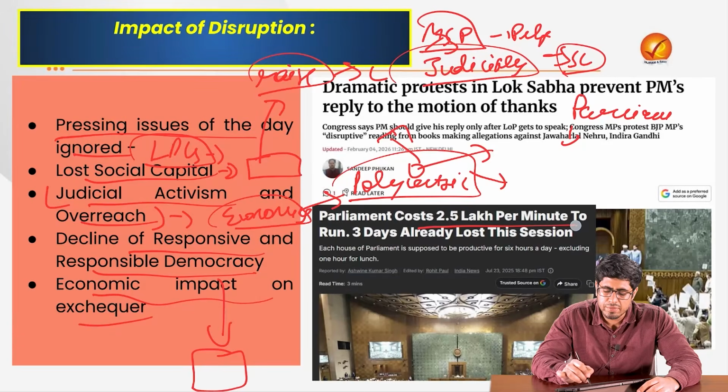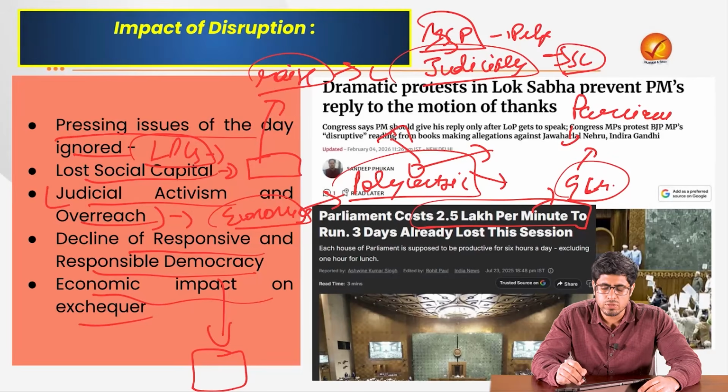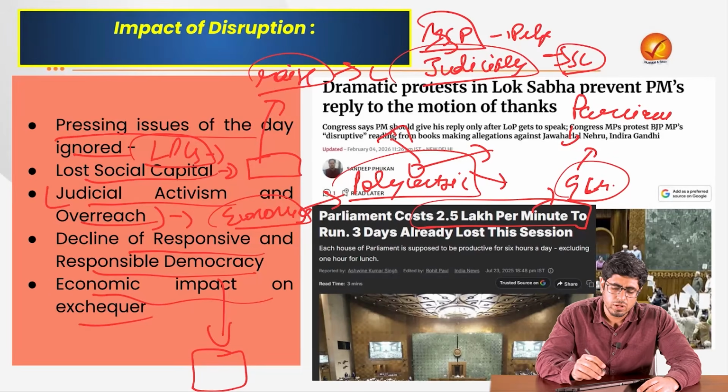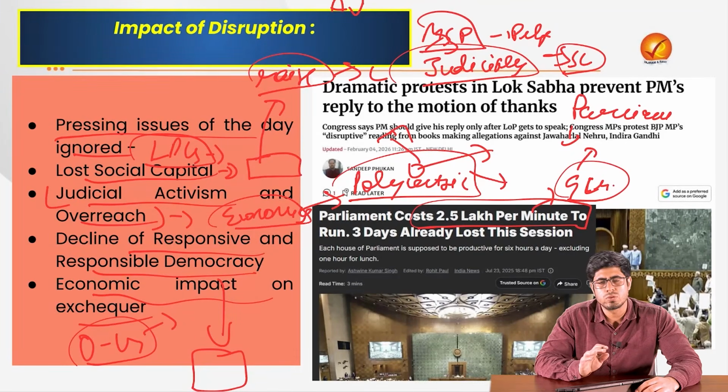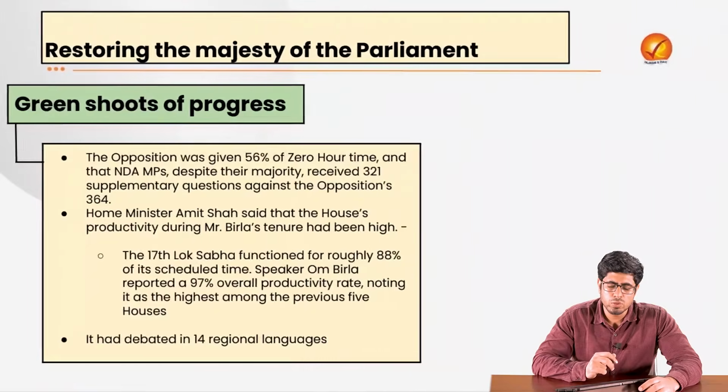Every minute that the parliament is functioning, it is costing around 2.5 lakh rupees. Every day costs around 9 crore rupees. This is not their money, this is the money of the public exchequer that is being sacrificed for these disruptions, for the decline in the authority of parliament because of the acrimony between the opposition and the government, not allowing the house to function properly. Then what do we do about it?